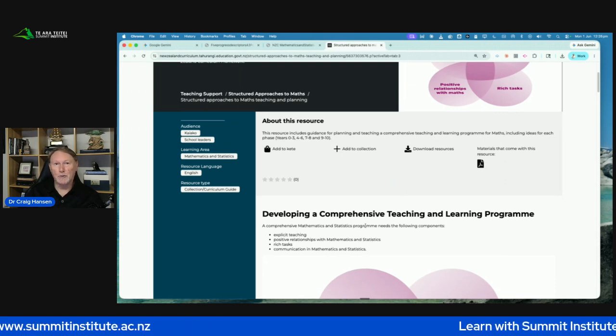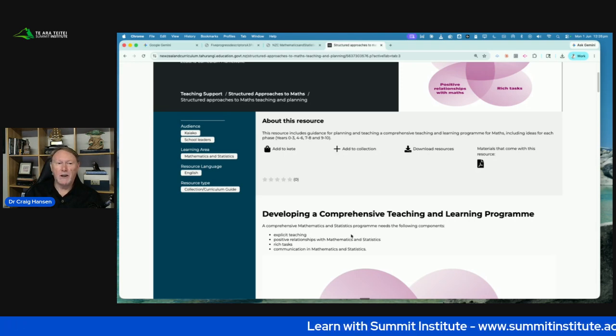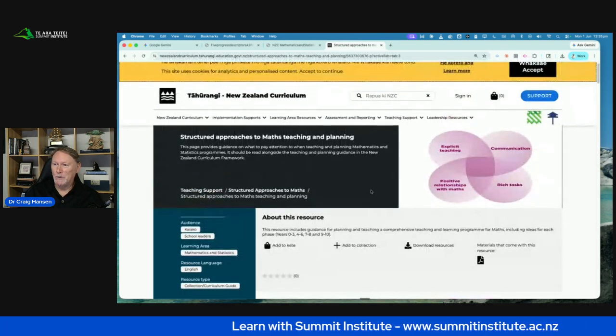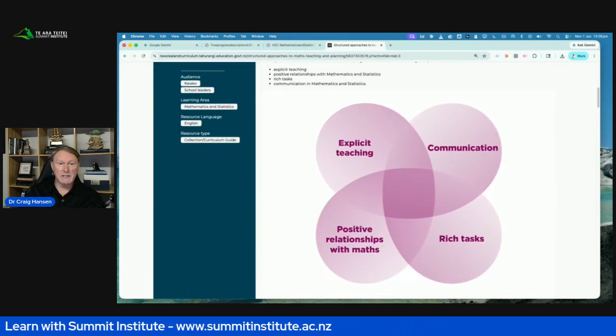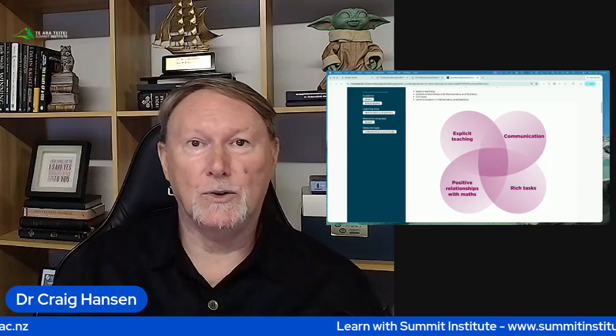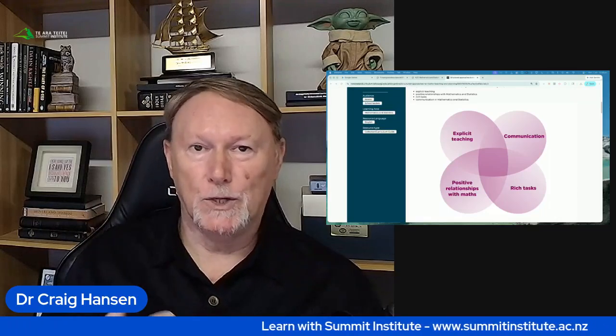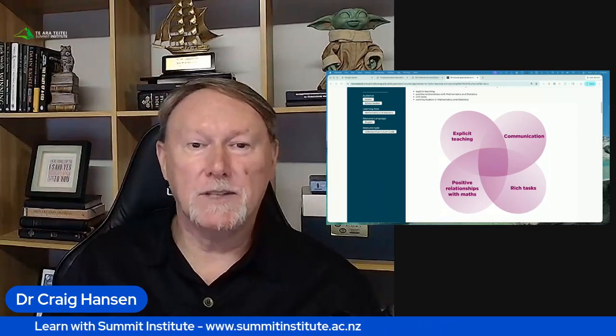And the structured approach rolls out across all learning areas as each new curriculum is finalized. So on Tahurangi here with the structured approaches to mathematics, as you can see on the screen, if I scroll down, it gives us our big four, which is explicit teaching, communication, positive relationships with maths, and rich tasks. So in terms of mathematics, these are the four key areas that we need to be planning for, resourcing for, teaching to, and then reporting on as well to make sure that over the year, every student receives explicit teaching.